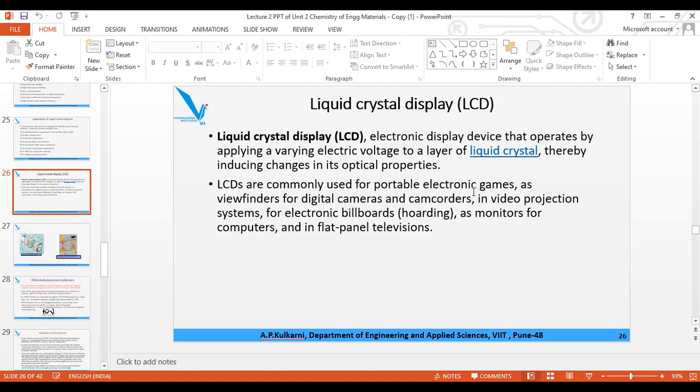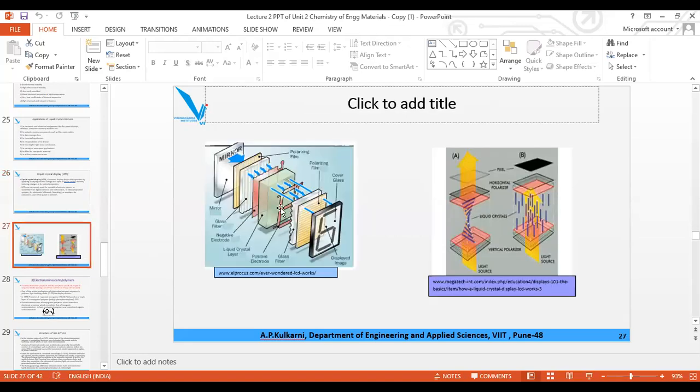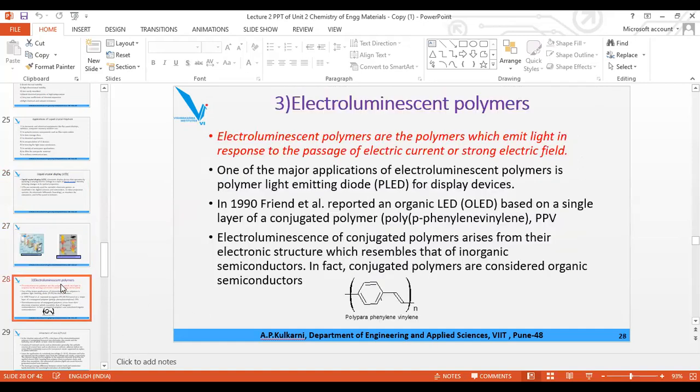They are used in electronic games, also as viewfinders, digital cameras. They are used in electronic boards, coding boards, monitors for computers, and flat panel television. These applications are shown diagrammatically in this picture, in the television panel and in the computer monitor.